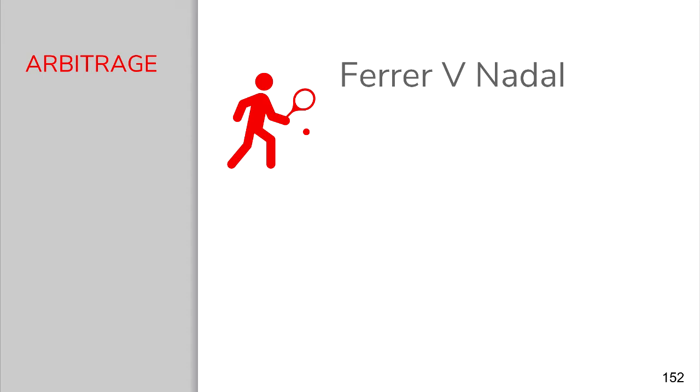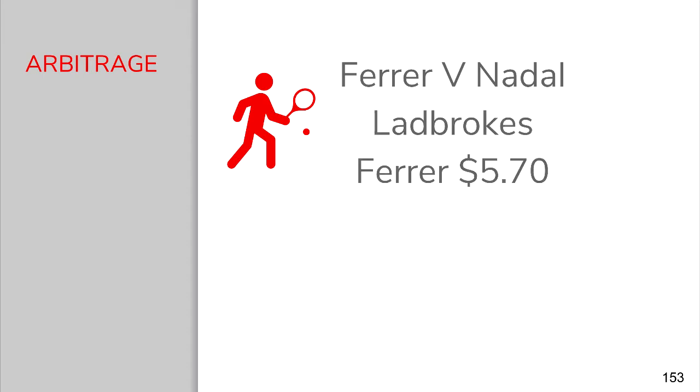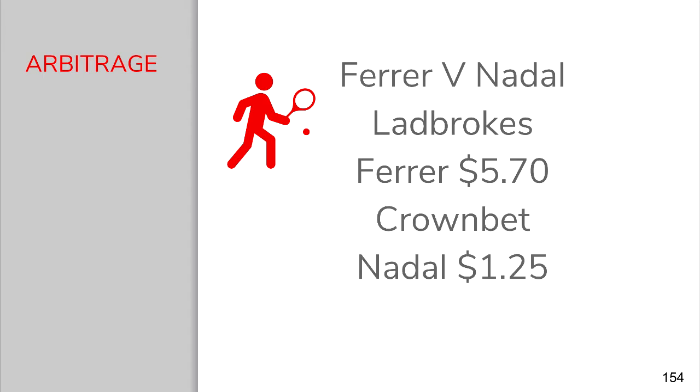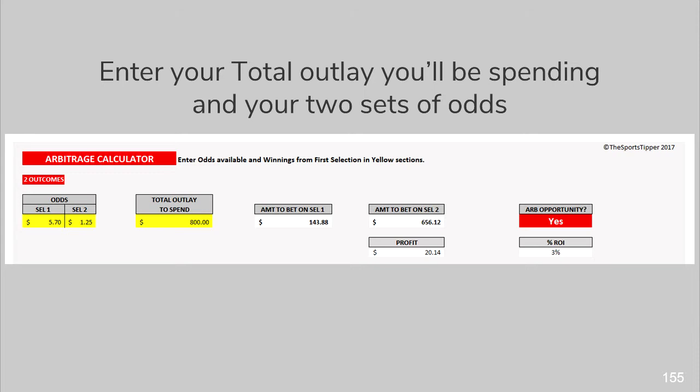Now, let's give you an example. Let's say Ferrer is playing Nadal, and Ladbrokes has Ferrer at $5.70, and CrownBet has Nadal at $1.25. Now, if you have a look at our arbitrage calculator that you get with this guide, you're going to see here that you're going to put in your odds of the $5.70 and the $1.25. And it's also going to give you the option there to put in your total outlay that you're going to spend. In this case, let's say it's $800.